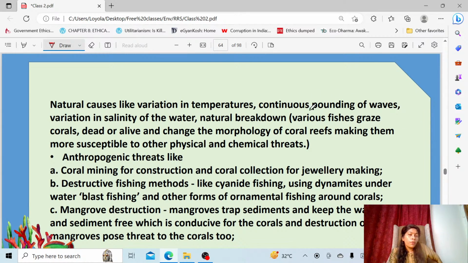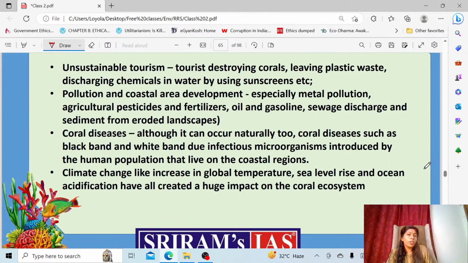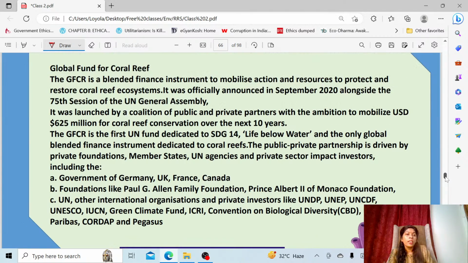Even the mangroves, if you cut down the mangrove forest, then what happens? I already told you they require water. So now all the sediments will come to the coral reefs, and the coral reefs are completely destroyed. Even unsustainable tourism you can take. Again, pollution is also killing the coral reef. Oil spills come and accumulate near the coral, and it is completely choking them. Even coral diseases, then and there you can hear news related to that. Climate change is completely affecting coral in the form of coral bleaching. That's the main issue for which coral reef appeared in the news.